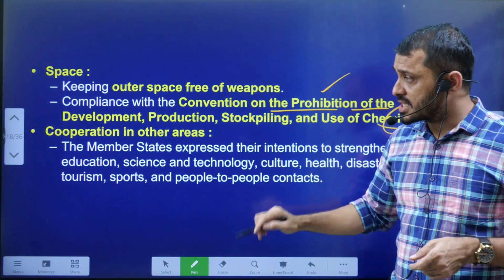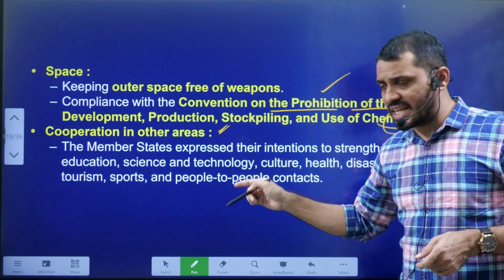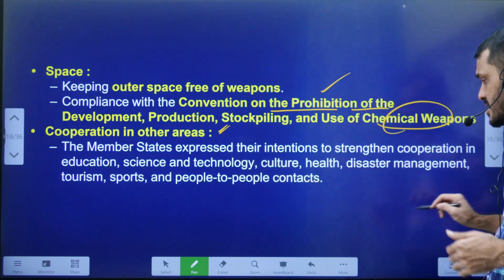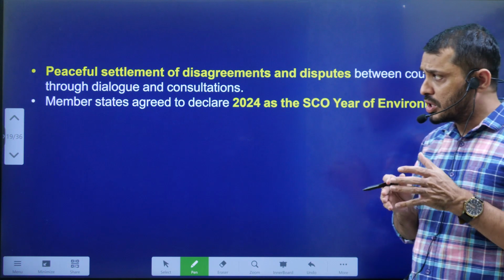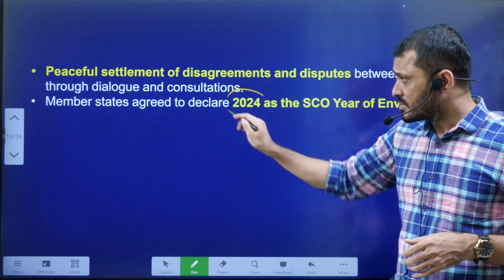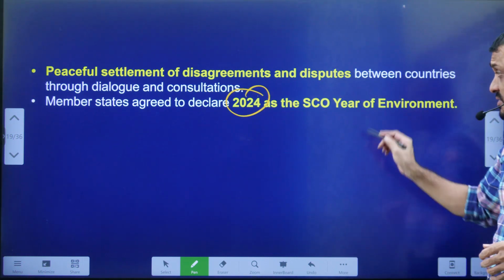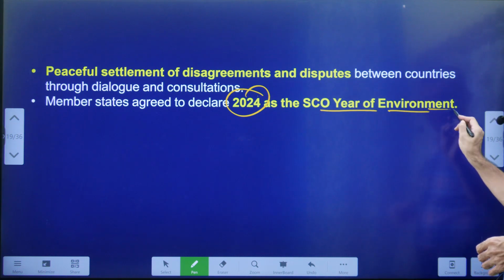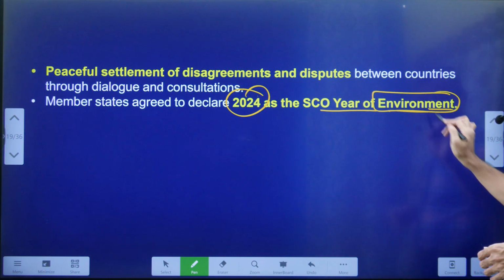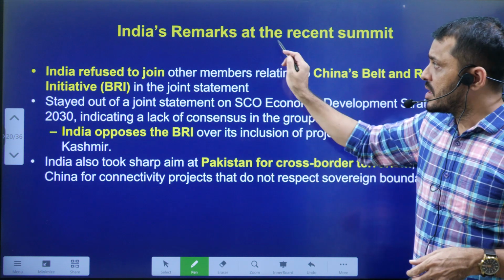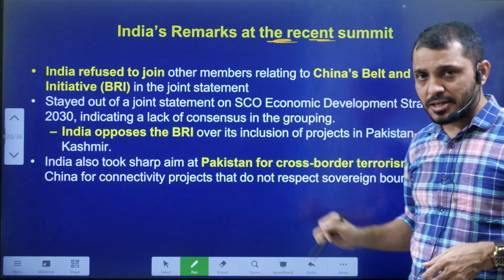Okay. Next, with respect to cooperation, other areas we already discussed. There are certain areas where member countries have agreed to cooperate with each other. And SCO declared 2024 as the SCO Year of Environment. Next, India's remarks at the recent summit.